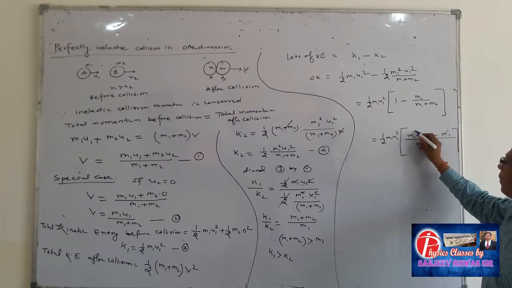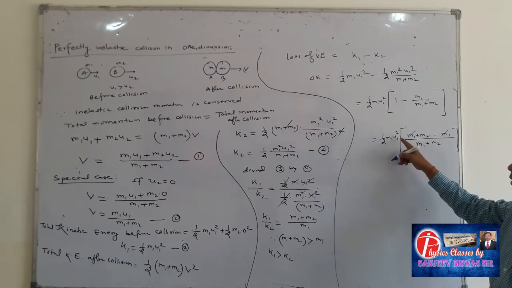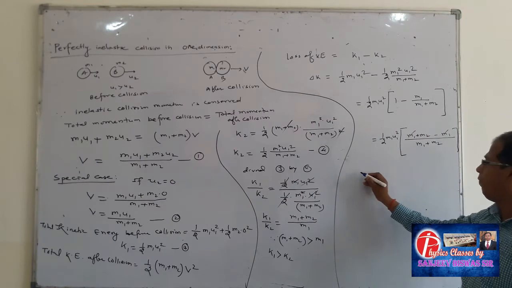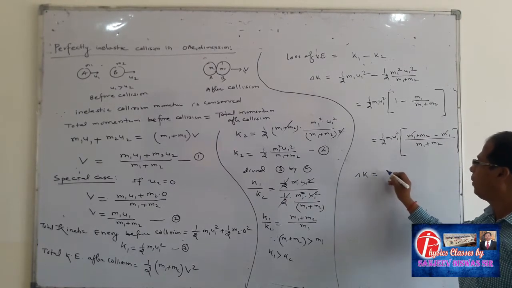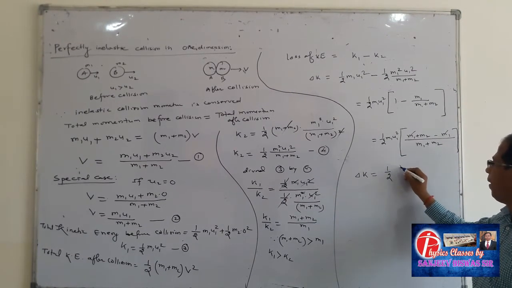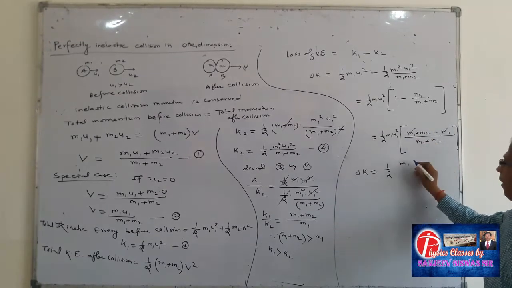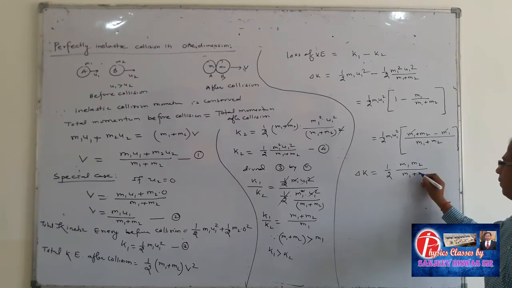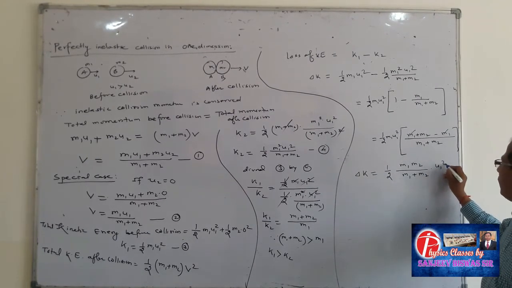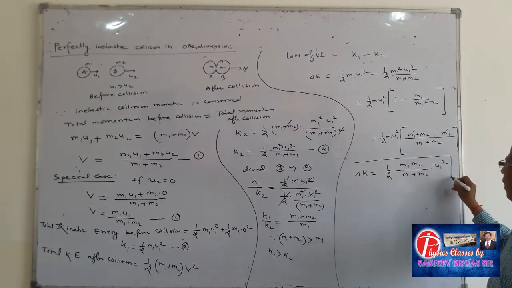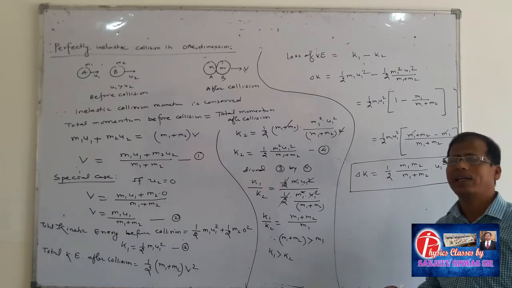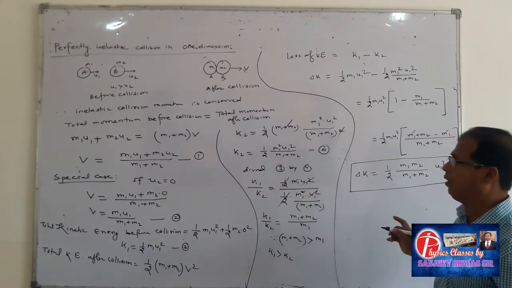So m1 cancels out with m1 and remaining is m2. Therefore del K is equal to 1 by 2 m1 m2 upon m1 plus m2 into u1 square. This is the formula for loss of kinetic energy in inelastic collision.